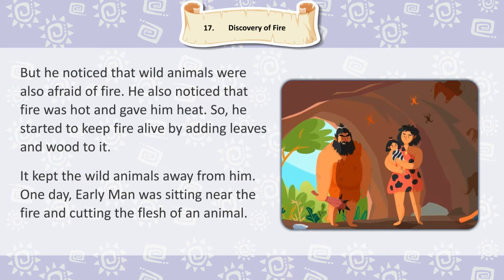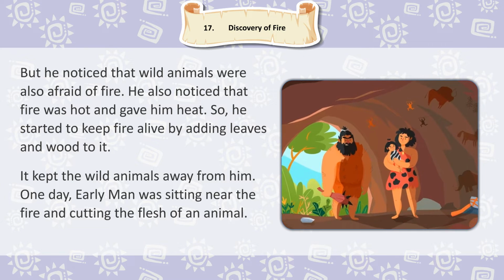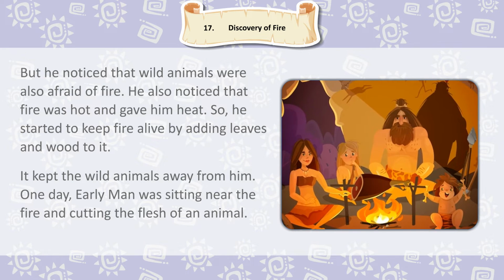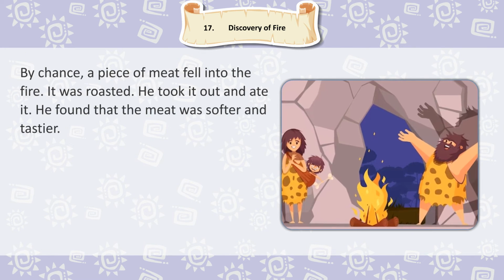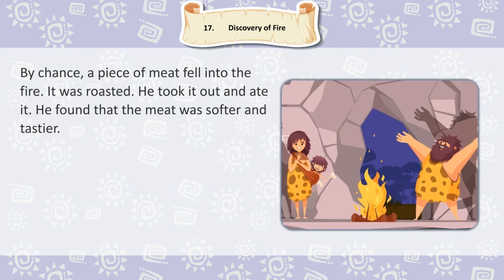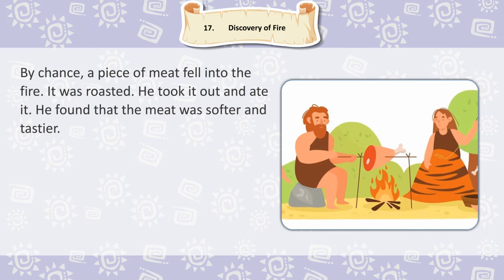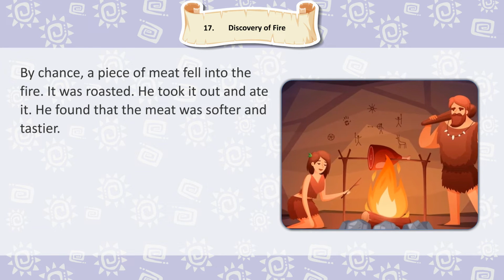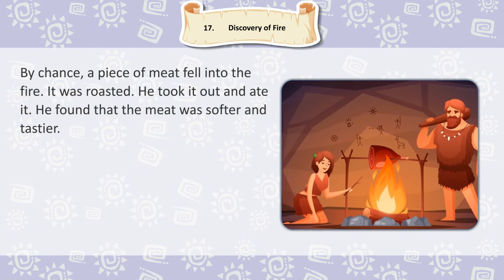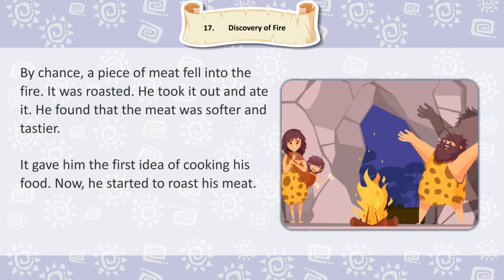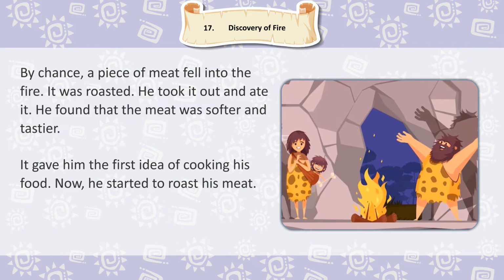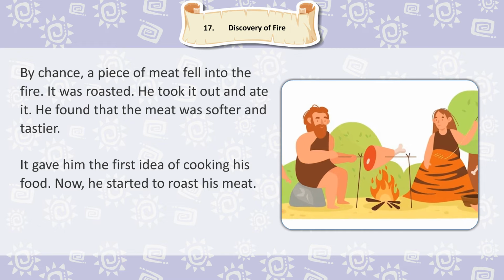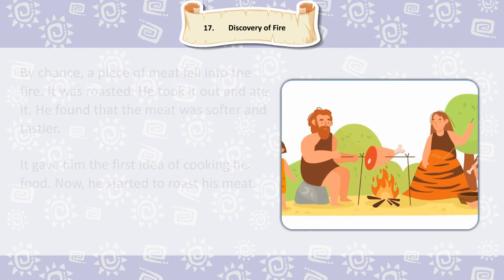One day, Early Man was sitting near the fire and cutting the flesh of an animal. By chance, a piece of meat fell into the fire. It was roasted. He took it out and ate it. He found that the meat was softer and tastier. It gave him the first idea of cooking his food. Now, he started to roast his meat.